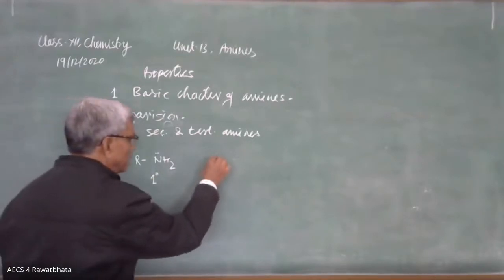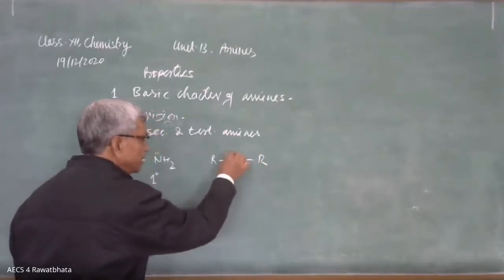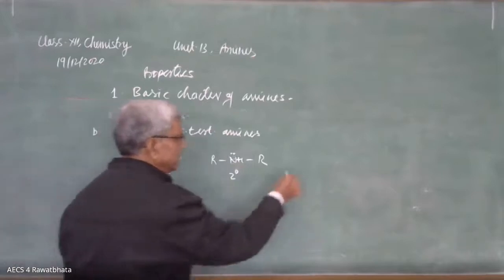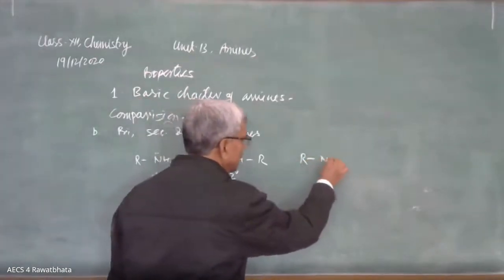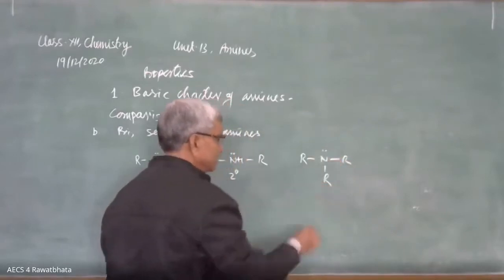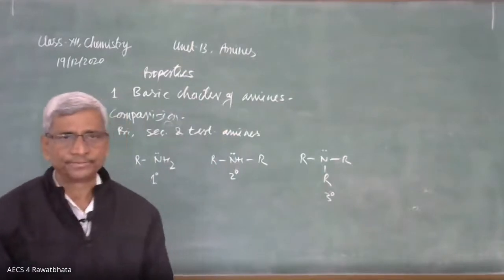Then RNHR, 2 degree amine, secondary amine. And here is RNRR, 3 degree amine. These are the 3 different types of amines.